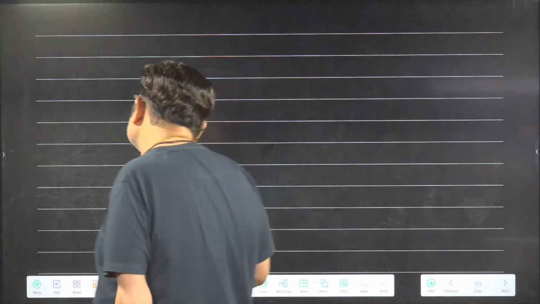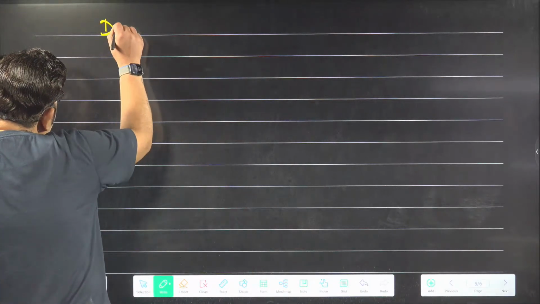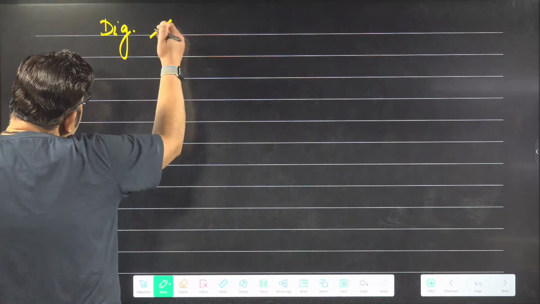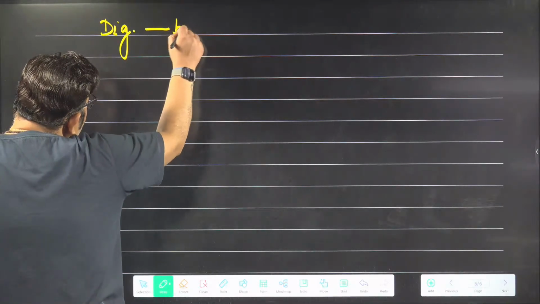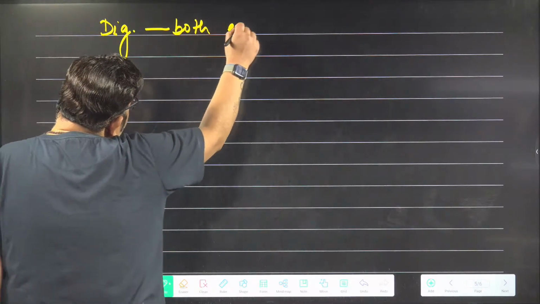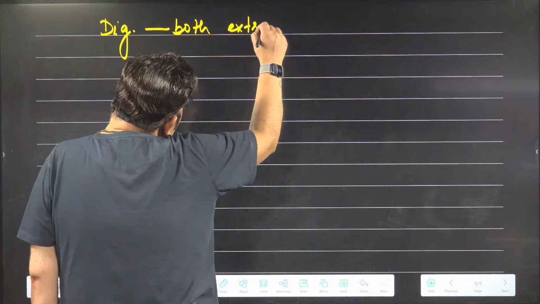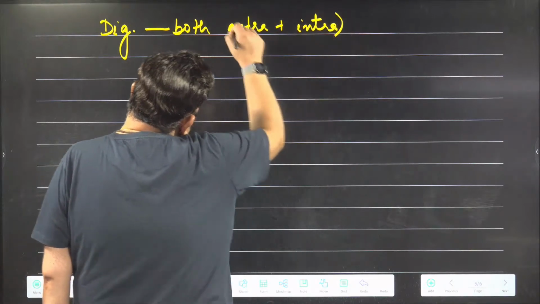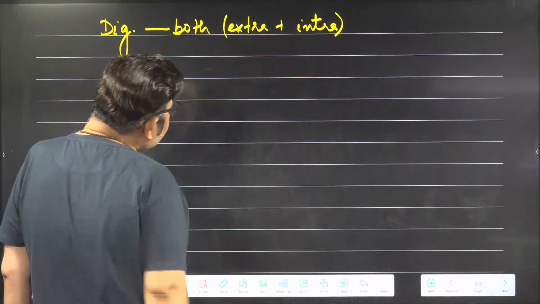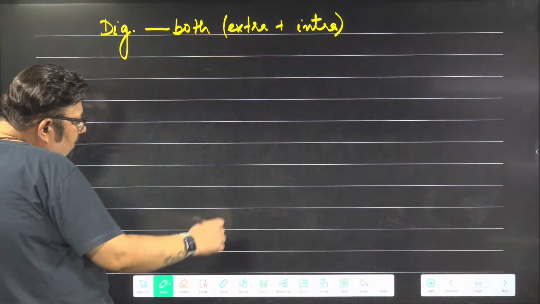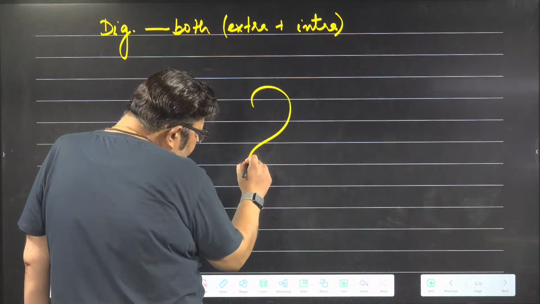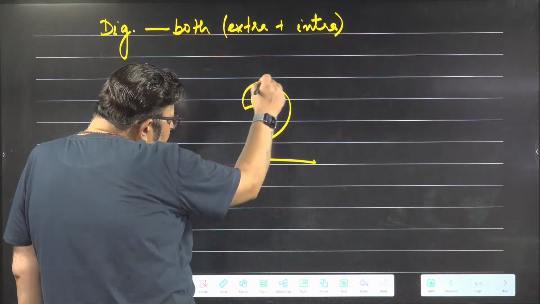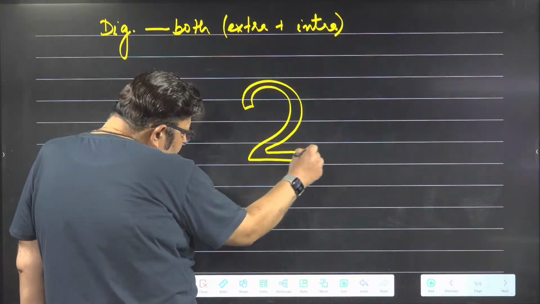Digestion is dual, both extra plus intra. Okay, guys? Is this clear to you? Right. Now, the number 2 is very lucky for them. Have you seen? The number 2 is very lucky for this phylum.